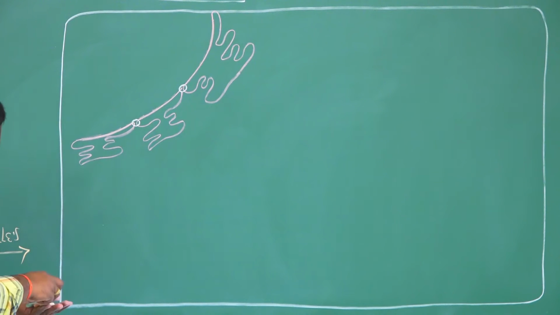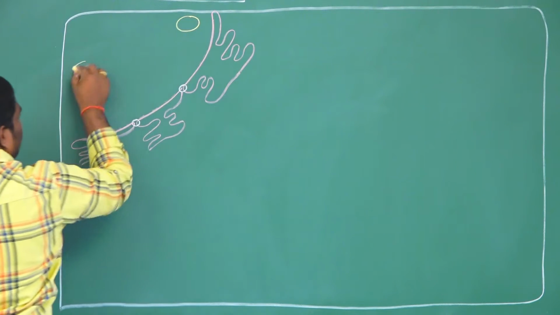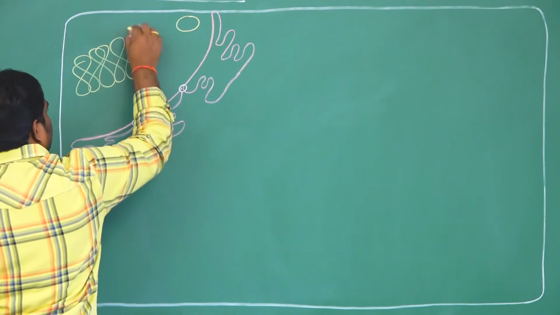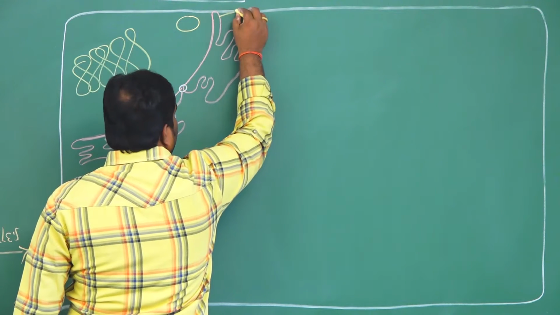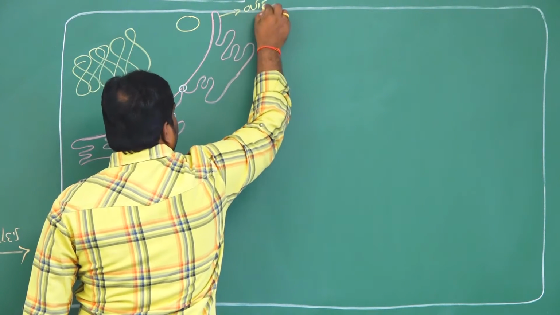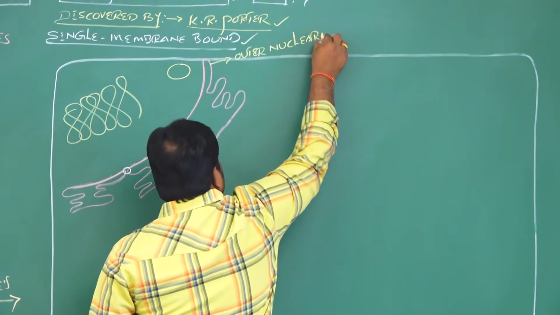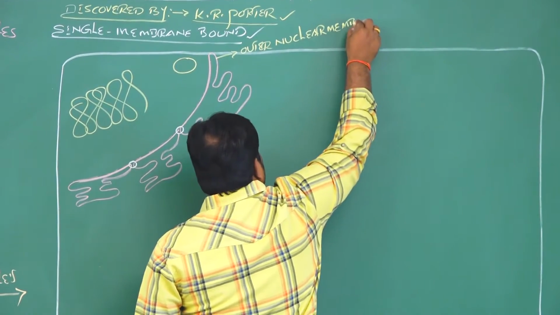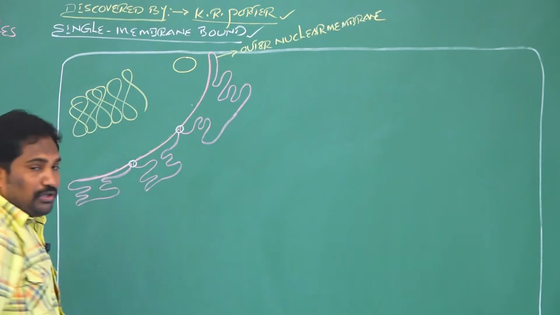This is the nucleus. Inside the nucleus, a subspherical structure is called the nucleolus and a network-like structure is called chromatin material. This is the basic structure of the nucleus, and this is called the outer nuclear membrane and this is called the inner nuclear membrane.